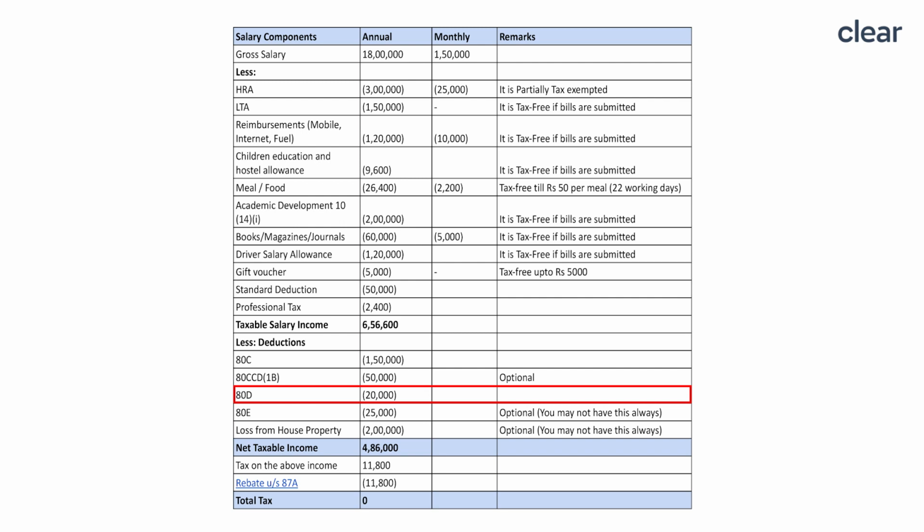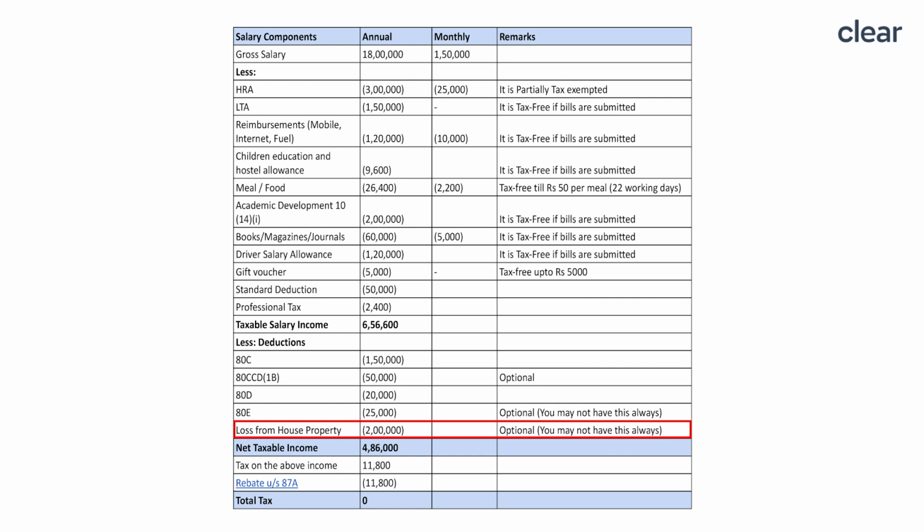You must also note that in case they don't have a medical insurance cover, then you can claim the medical expenses as tax deduction if you have those bills. The next is 80E, that is interest on education loan. In case you've taken an education loan, then the interest on that will be tax deductible for 8 years from the year you start paying that interest. And here this is 25,000. I have considered it as optional because not everybody uses this. So I have not deducted it from the total salary income.